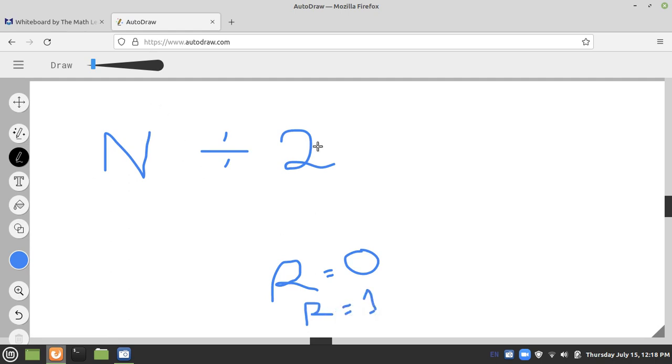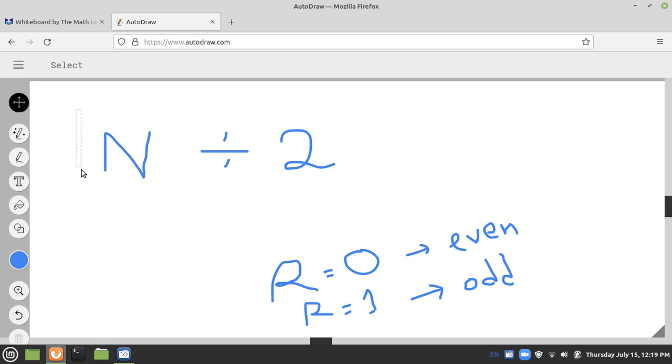You divide the number by 2, you will get a quotient and a remainder. If the remainder is 0, the number will be even, and if the remainder is 1, the number will be odd.